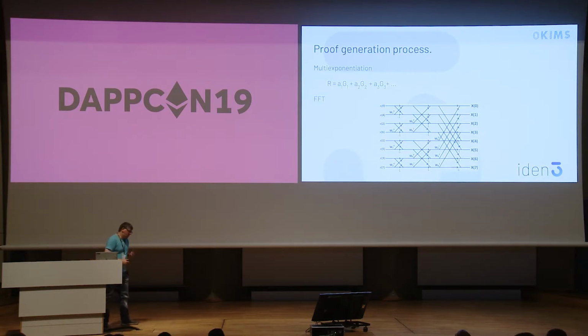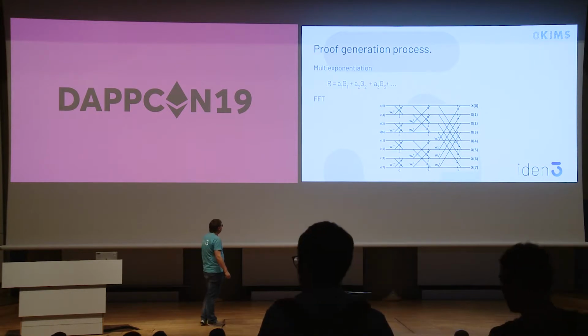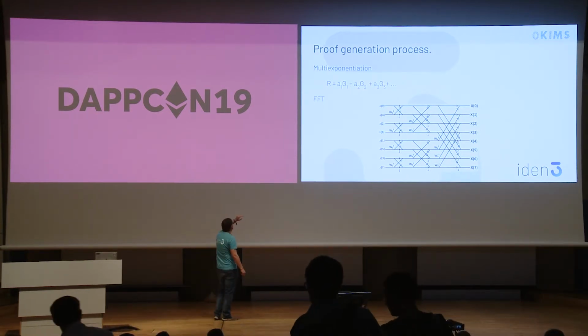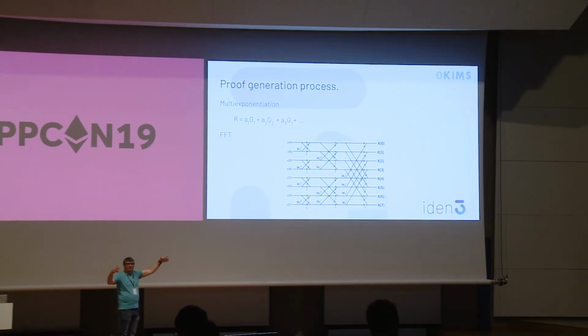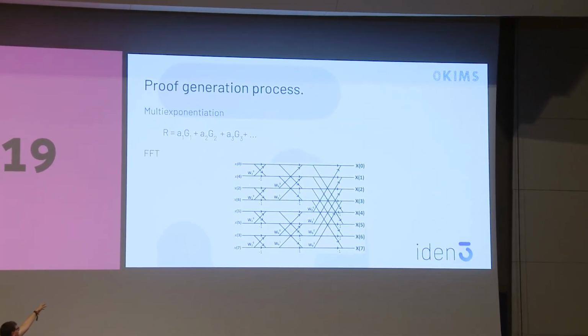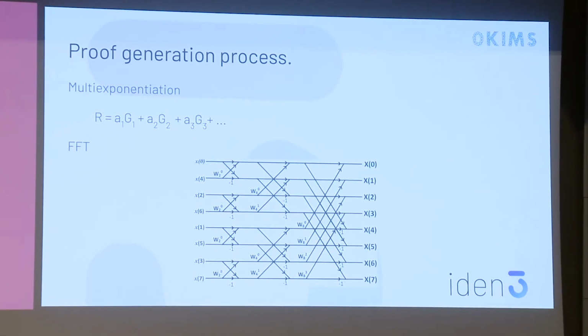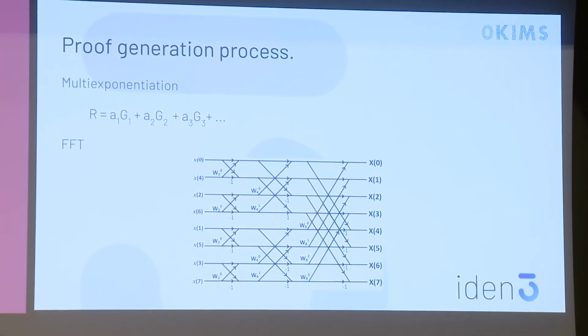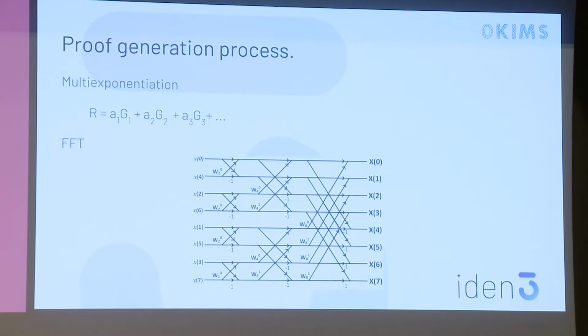Okay, in order to compute a proof, what operations are inside the SNARK? What are the primitives? For computing a proof in zero knowledge, there are mainly two things. One is what's called multi-exponentiation. In multi-exponentiation you have different elliptic curve points and different scalars, the lowercase parts, and you do this operation: a scalar times a point, plus a scalar times a point, plus a scalar times a point, and you do that many times. This is what we call a multi-exponentiation.